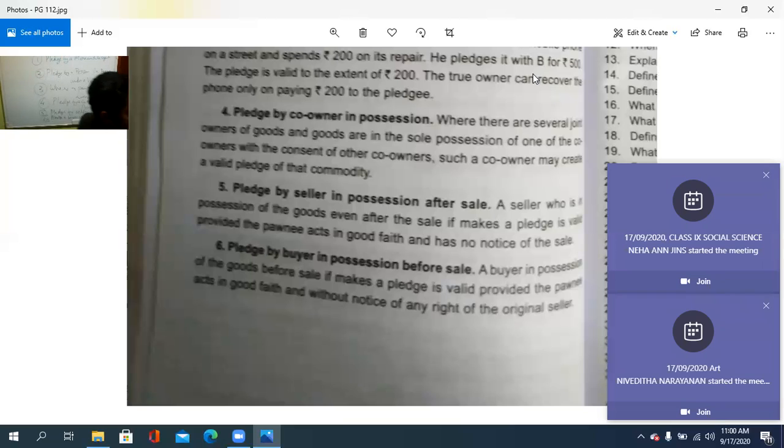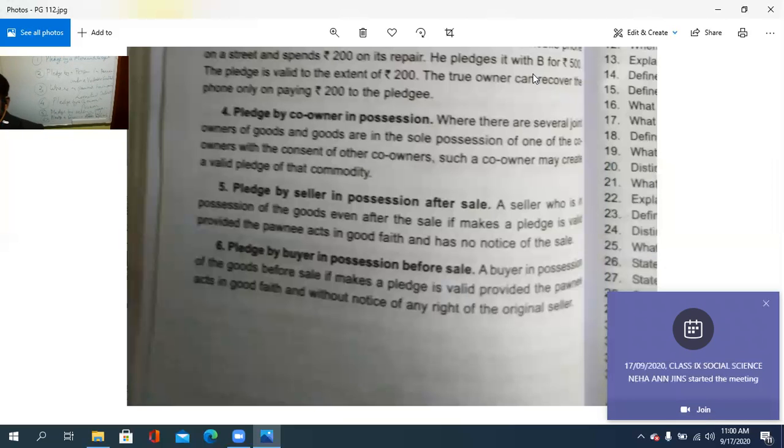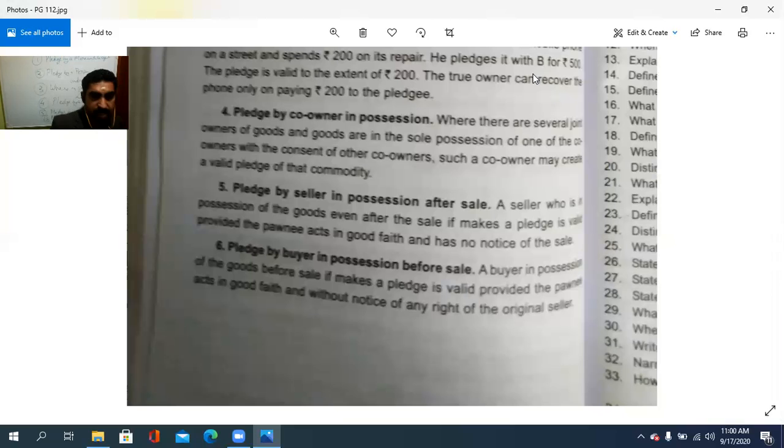So today we discussed what all things? What is a pledger? Who is a pledger? Then who is a pledgee or the pawnee? Then what are his rights? Isn't it? And what are the rights with regard to a mercantile agent? So with that we come to the concluding part of this third module, bailment and pledge.